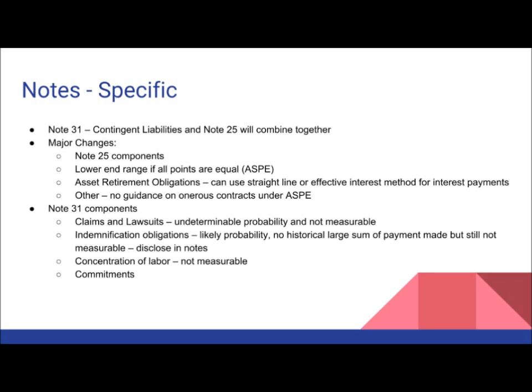In its note disclosure, provisions are not under ASPE, but contingent liabilities will accompany Note 25 and 31. Major changes include the lower value range, the change of asset retirement obligations using the option of straight line or effective interest method, and the exclusion of owner's contracts since ASPE has no guidelines for it. Since claims and lawsuits, indemnification obligations, and concentration of labor are not measurable, but are undeterminable or have likely probability, they will still be disclosed in its note disclosure.